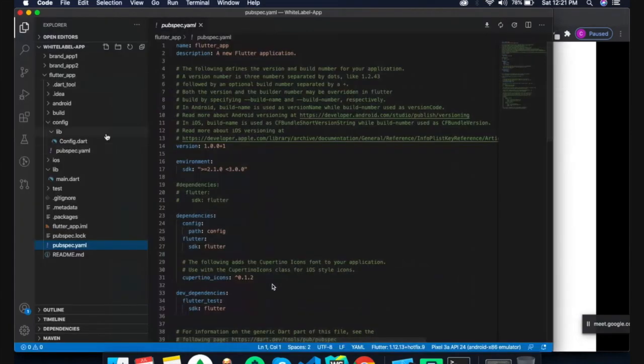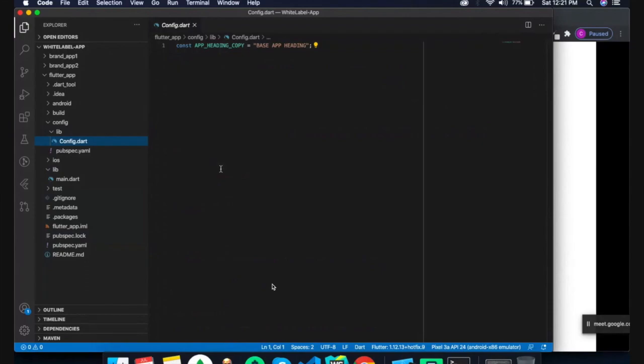Here I have created a root folder named config, and in there, in the library, I have created a config.dart file. In the config.dart file we can add dynamic things like any design, any push notification key, payment gateway keys, or any custom defined key for the different products. For example, if we integrate push notification, we need to configure a file based console.